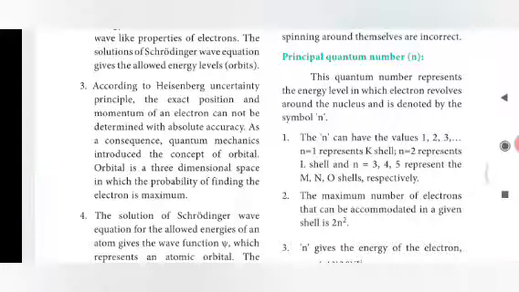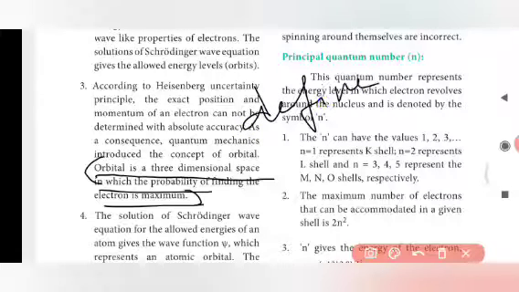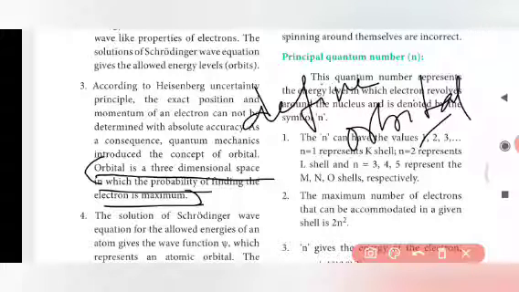This is the definition of orbital. It will be asked as a 2-mark question. The question will be like: define orbital. The answer is: orbital is a three-dimensional space in which the probability of finding an electron is maximum.